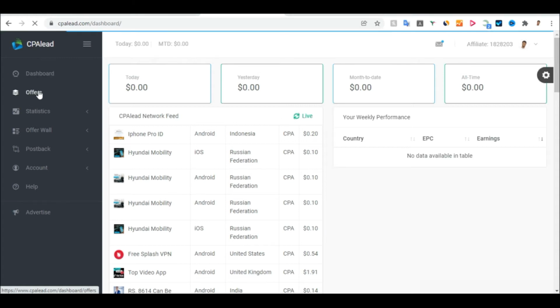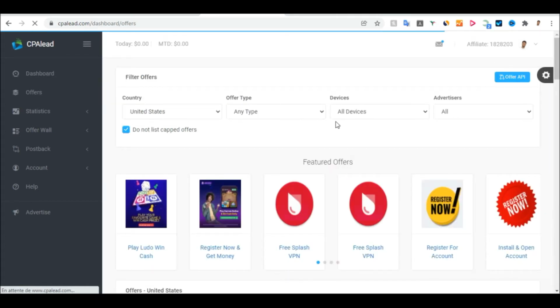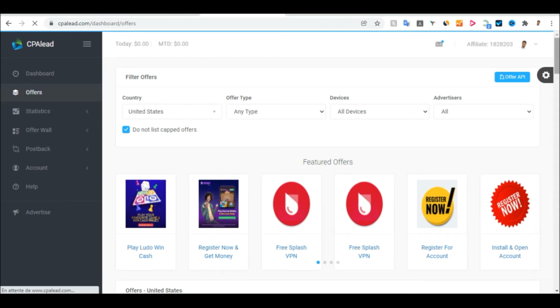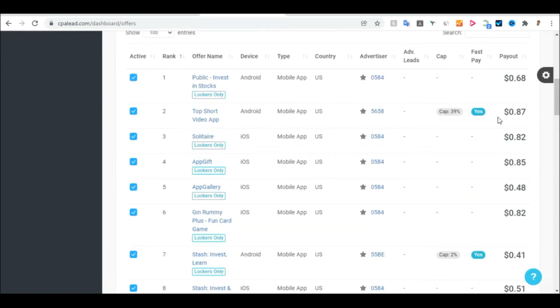Click on offers here. Once you click on offers on this section, it will pop up and show you a lot of offers that you can promote. You will see a bunch of offers, featured offers that you can see here. What you need to do is to just scroll down. As you can see, you scroll down here and you can see